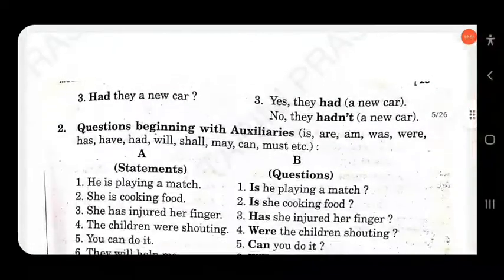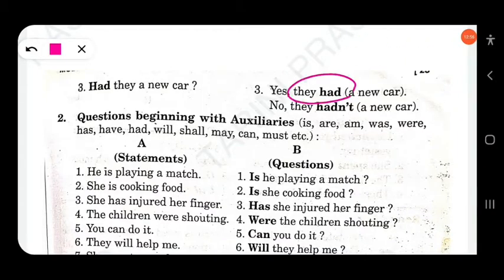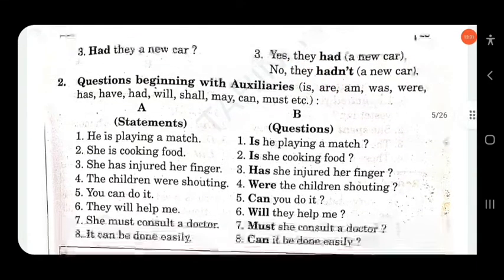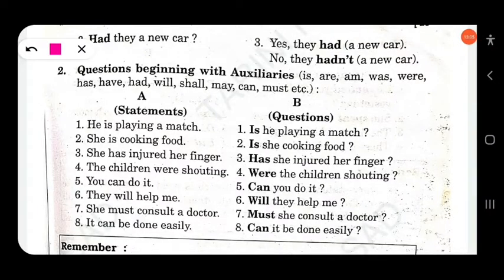Similarly here, had they a new car? Yes, they had. No, they hadn't. That's why they are known as yes-no questions. Similarly here, questions beginning with auxiliaries. We are discussing interrogative sentences, interrogative yes-no questions.